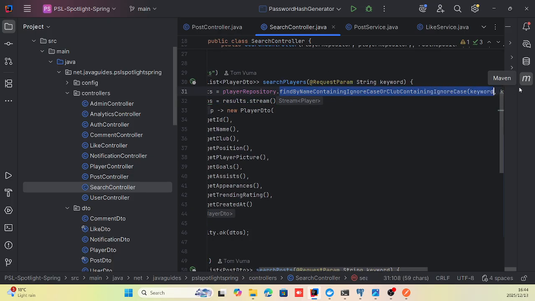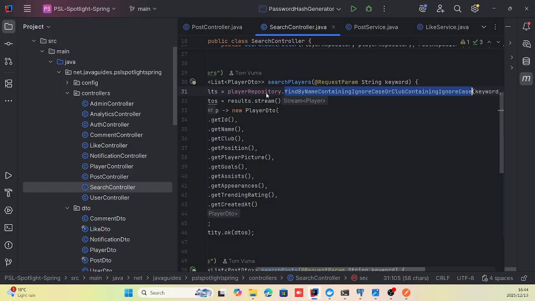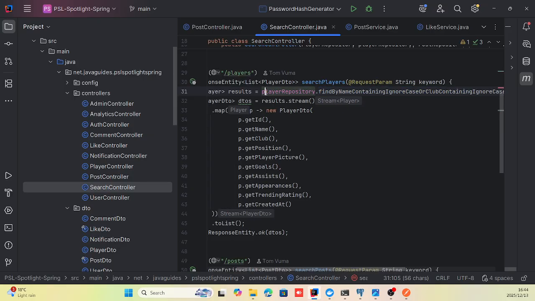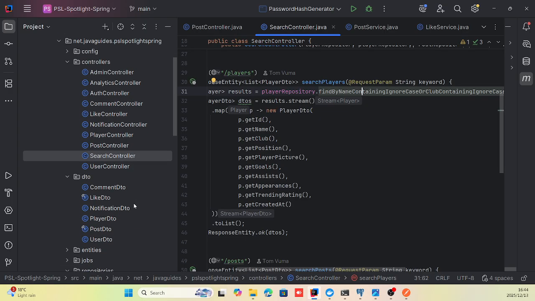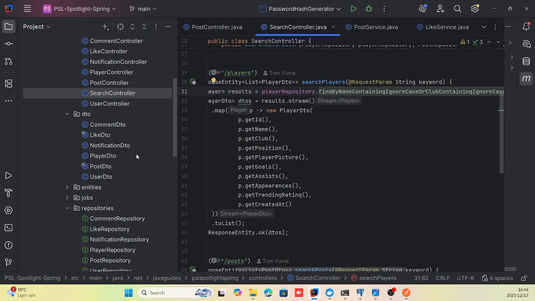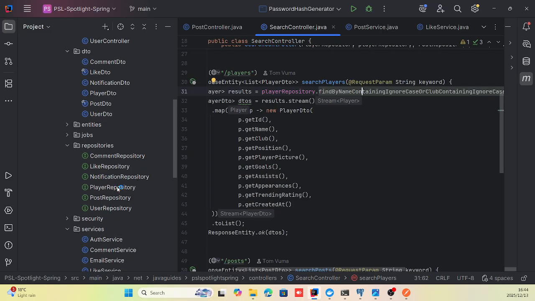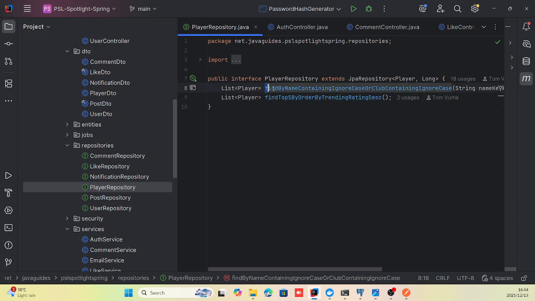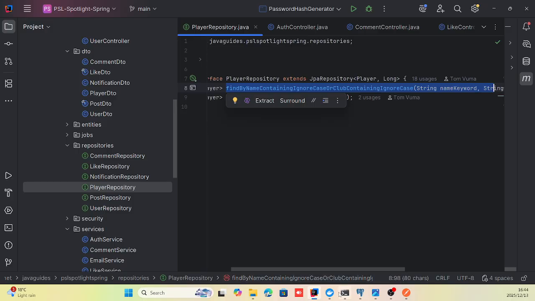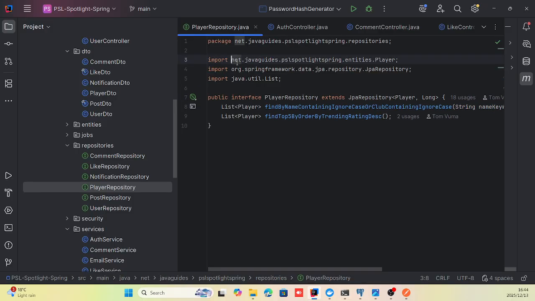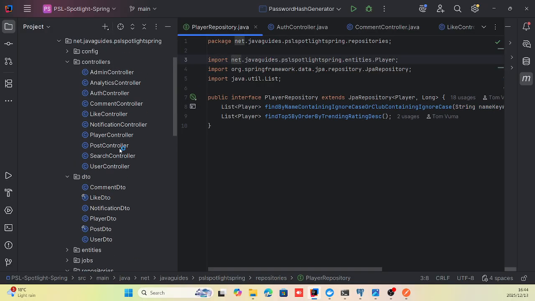It makes use of this method from the player repository. This method I created, find by name containing club or no case. So when that runs, it searches for the player based off the keyword I place within the search bar. So this method runs. It's basically just making a query for that specific player.